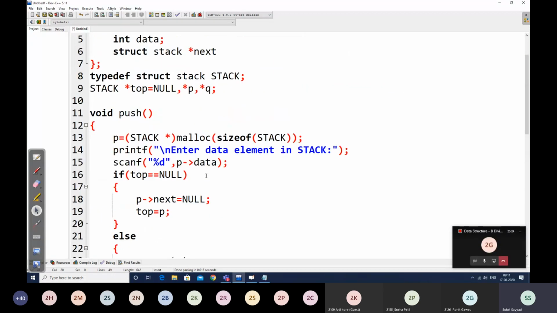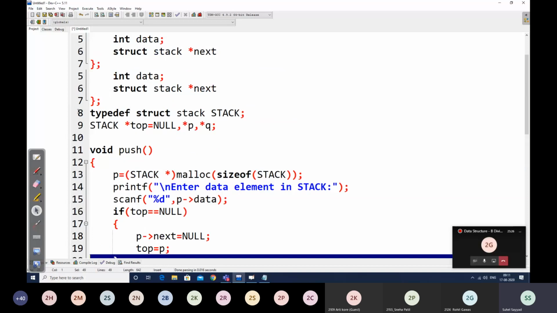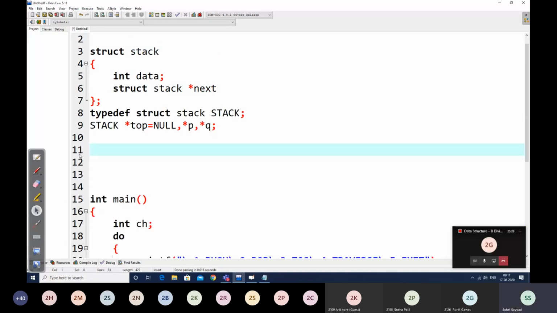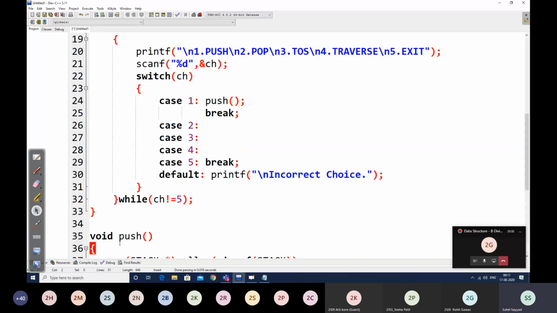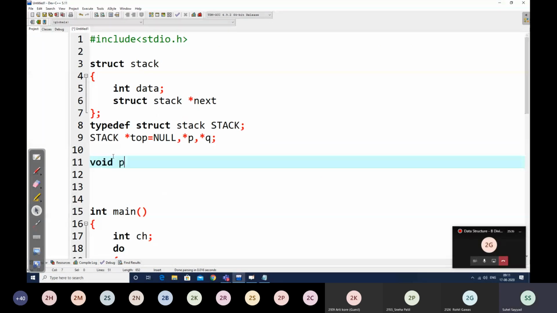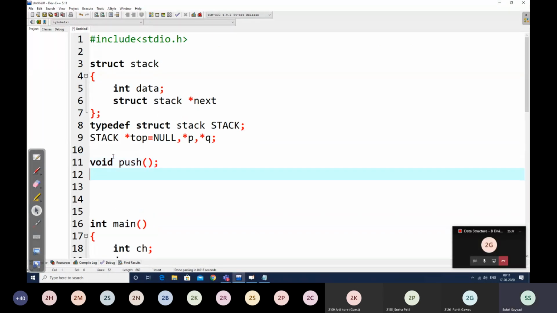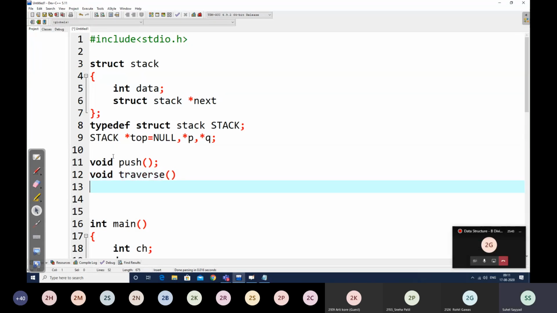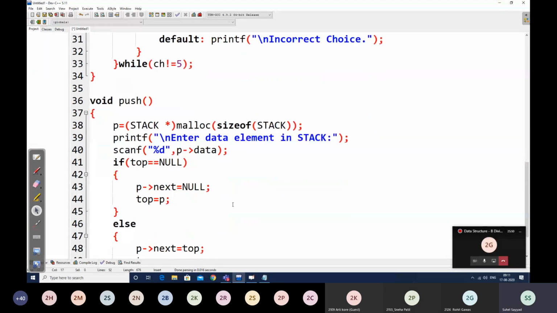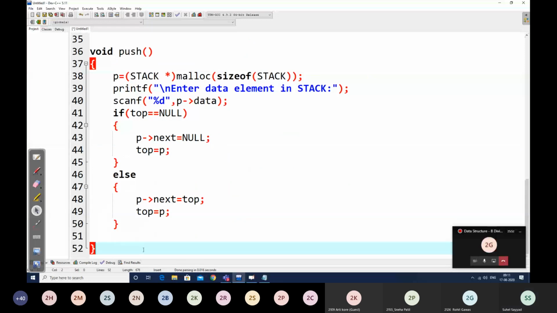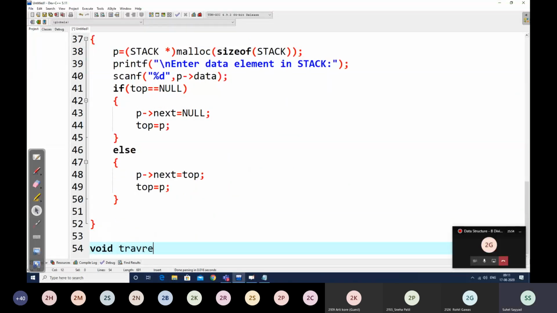Now let us quickly also code the logic for traverse. I'll just push this logic below main. So I declare those functions here. This is void push, then void pop. Let us do traverse first. Then void traverse.